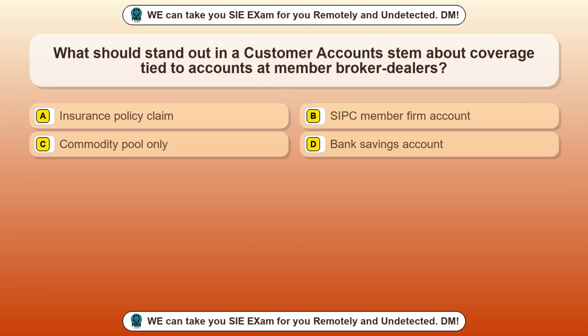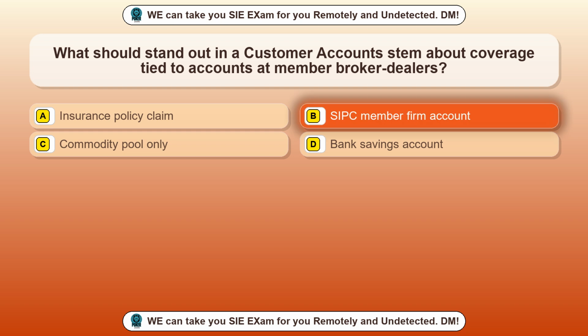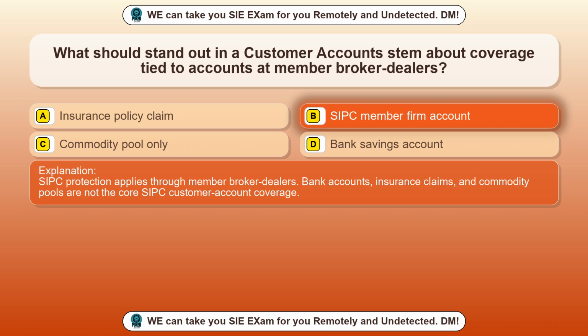Question 76. What should stand out in a customer account stem about coverage tied to accounts at member broker-dealers? Option A, insurance policy claim. Option B, SIPC member firm account. Option C, commodity pool only. Option D, bank savings account. The correct answer is option B, SIPC member firm account. SIPC protection applies through member broker-dealers. Bank accounts, insurance claims, and commodity pools are not the core SIPC customer account coverage.